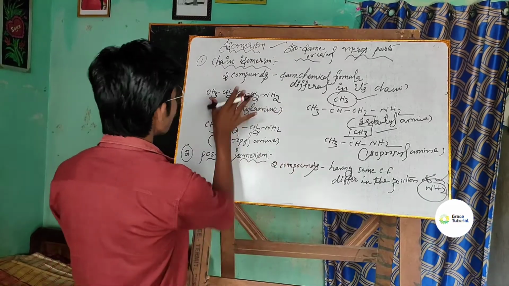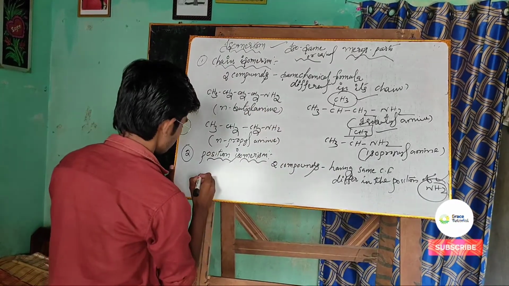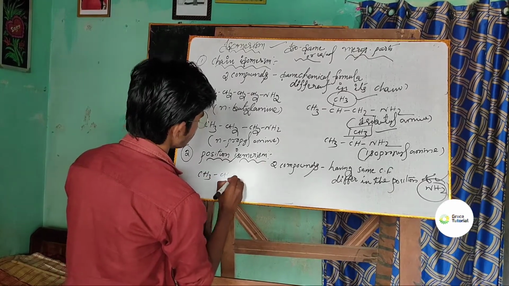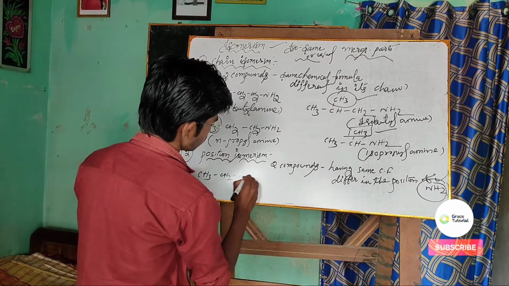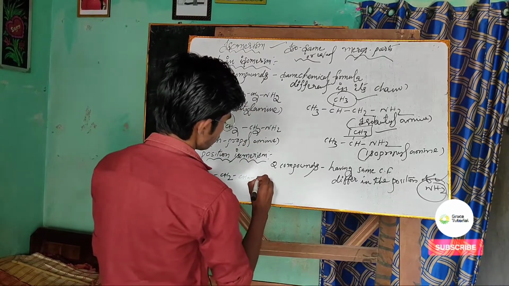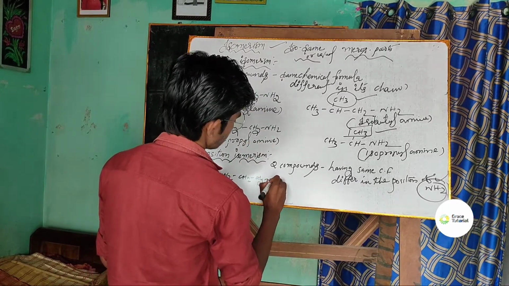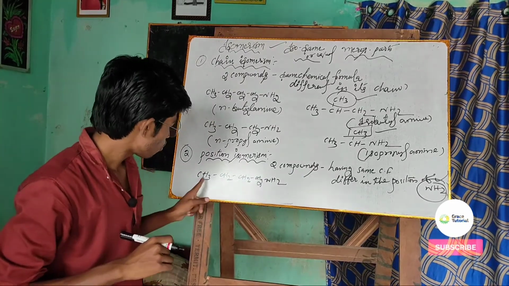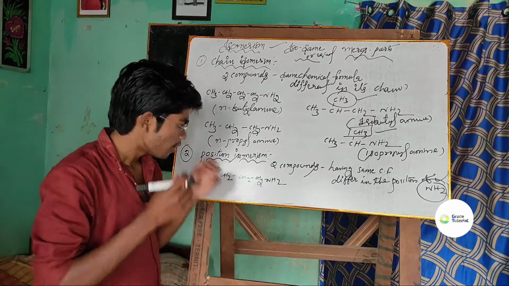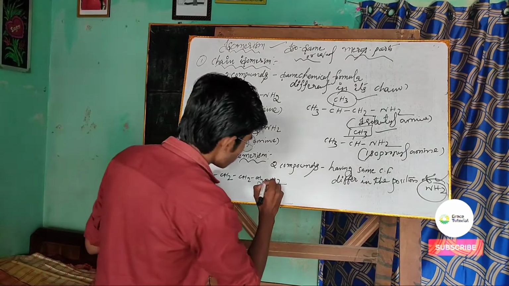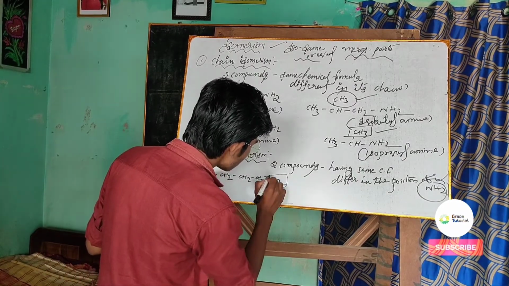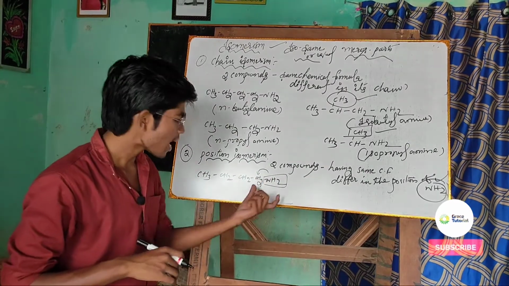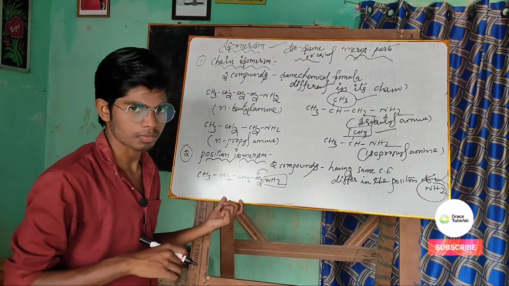Well, I have N-butyl amine, CH3, CH2, CH2, CH2, NH2. So look here, 1 2 3 4. That means this amine is attached to the first carbon atom. If you count from here, 1 2 3 4, this amine is attached to the first carbon atom, right?